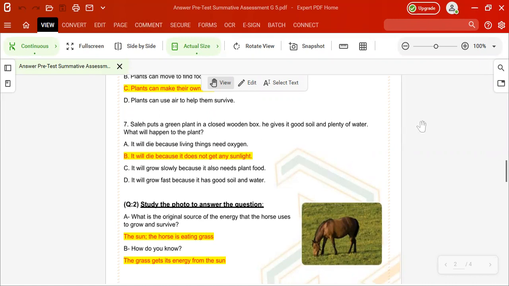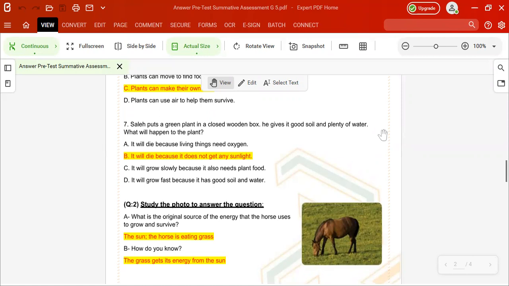So what is the original source of the energy that the horse uses to grow and survive? We know that for plants and animals, it is the sun. Why? The horse is eating the grass, and the horse here is a consumer, and the grass is a plant, so it is a producer.